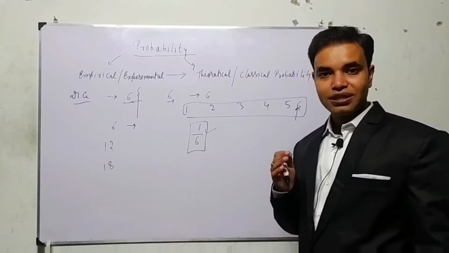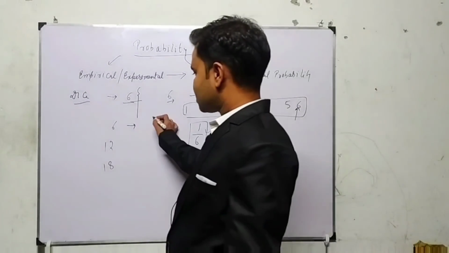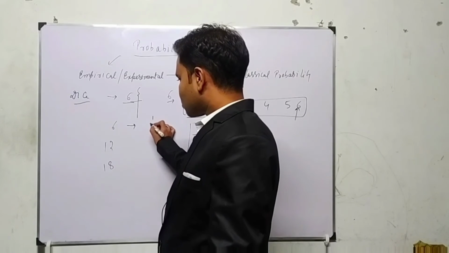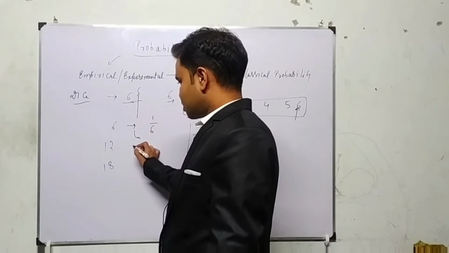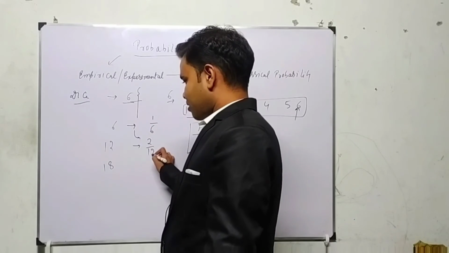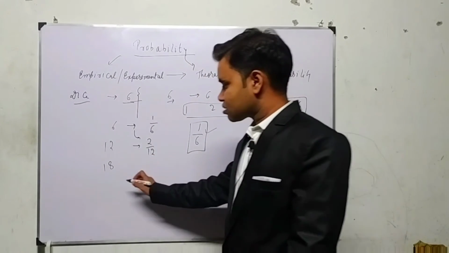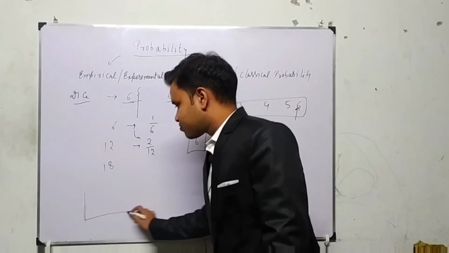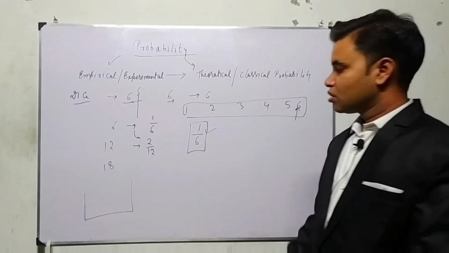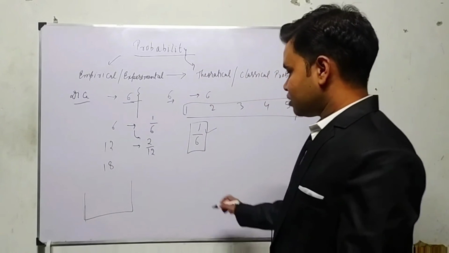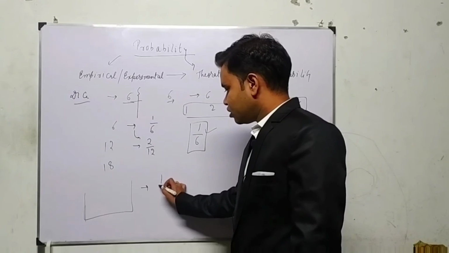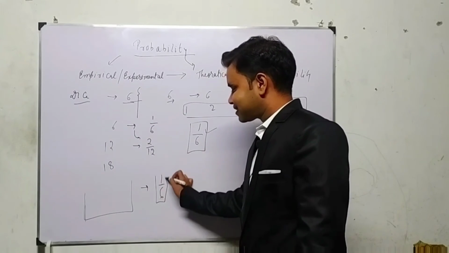If I ask what is the probability of getting 6, we will see that we are moving close to 1 upon 6 every time. I am not saying that it will be exactly 2 upon 12, but as the sample size increases, like a million or a billion, you will see that it tends towards 1 upon 6.